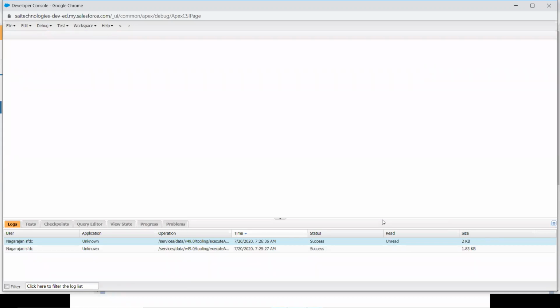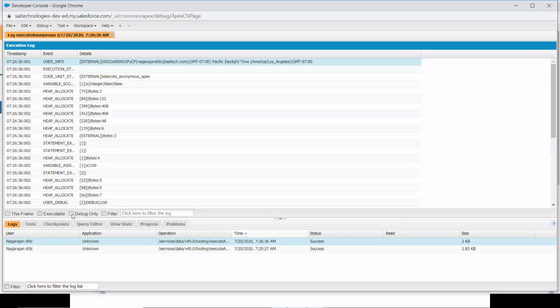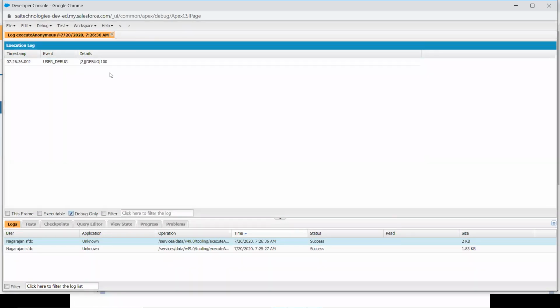Again, you have to come to the execute anonymous window. In the logs, you can get the output over here. This is the current log, and at the bottom you have the previous execution log. So I'm going to double click it and open it up. In debug only, yeah, I'm getting the output 100. So 100 is being stored.